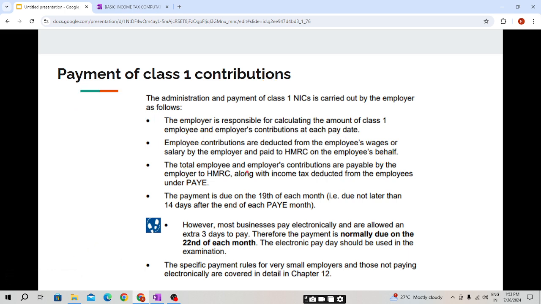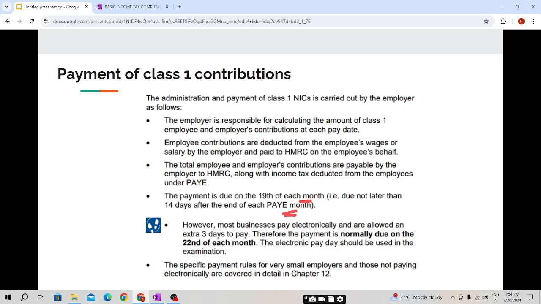The total employee and employer's contributions are payable by the employer to HMRC along with income tax deducted from the employees under PAYE. That means income tax will also be paid and NIC will also be paid under PAYE. Now coming to the due date of the payment. The payment is due on the 19th of each month, that is, not later than 14 days after the end of each pay month.